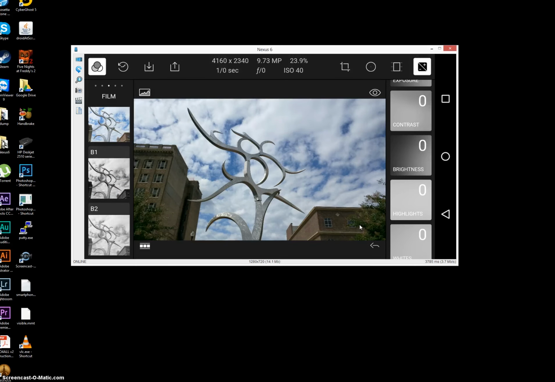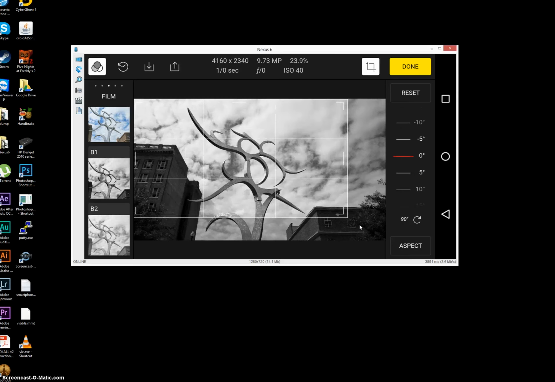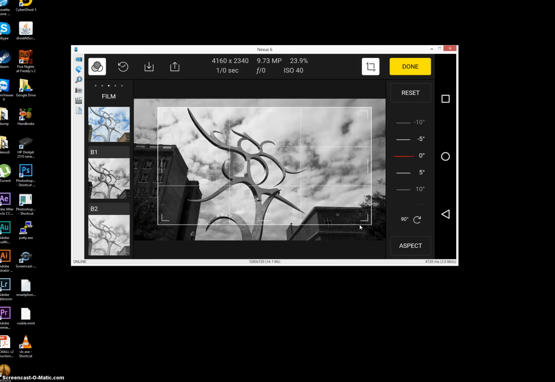Another thing that I like about this is the cropping feature. This is something that Polarr gets right that Adobe got wrong inside of Lightroom Mobile, and I gotta give Polarr their credit. You can just slide the guide around just like you normally would on any other photo editor. Good job. Something simple. They didn't try to screw that up. And when you're done, you just click done on it.